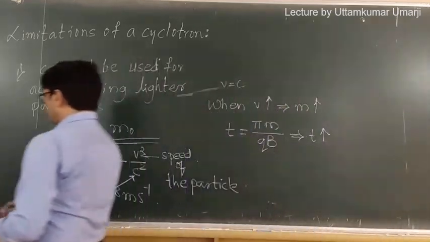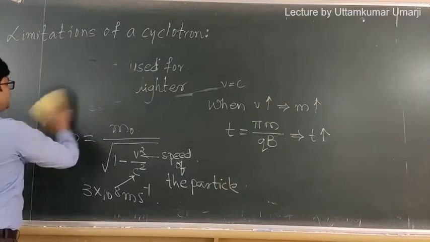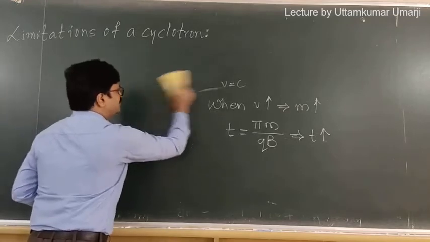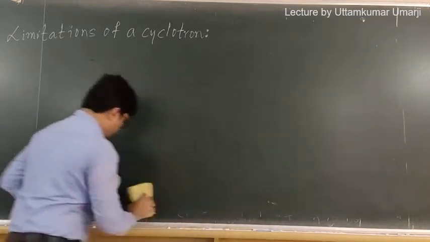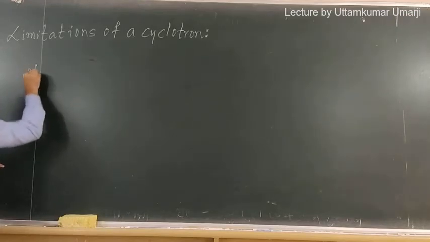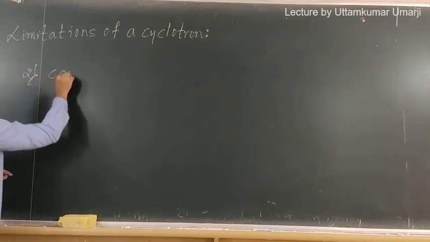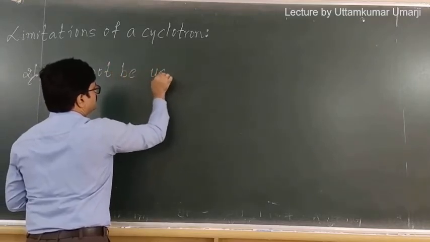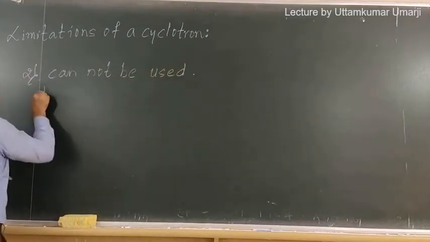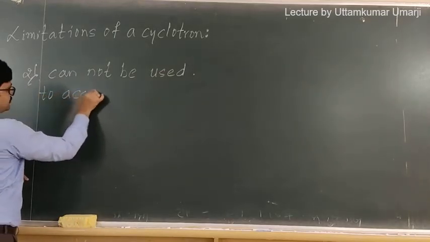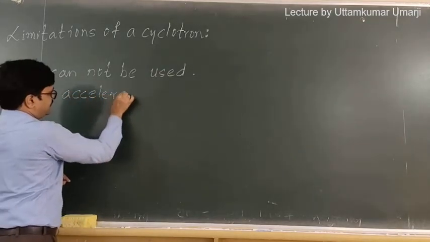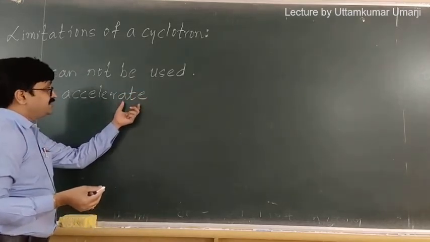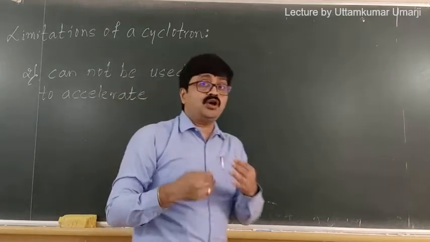Okay. Now, second limitation we consider, limitation number 2 for cyclotron. It cannot be used to accelerate the particles which do not have charge.